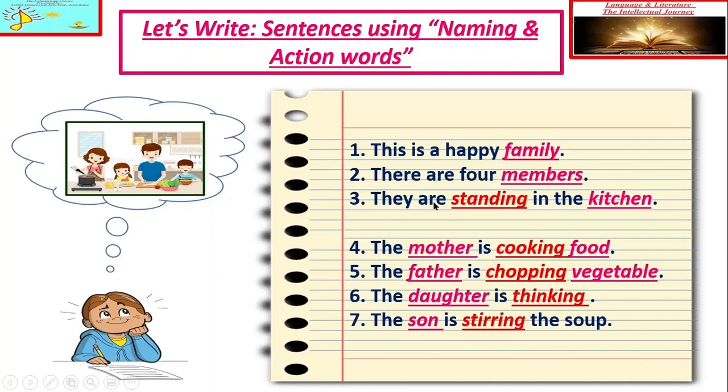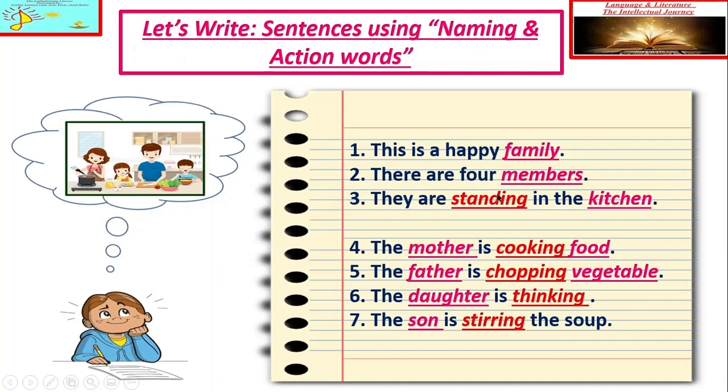In the third sentence, they are standing in the kitchen. We are here talking about the action. They are standing in the kitchen. So we are talking about action, standing. In the next sentence, the mother is cooking food. Cooking. Mata ji khana bana rahi hai. Again here we are talking about one of the action. The father is chopping vegetable. Here also we are talking about one of the action, that is chopping. The daughter is thinking. Action. The son is stirring the soup.